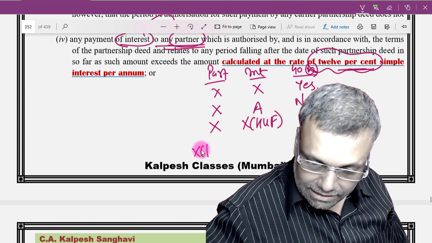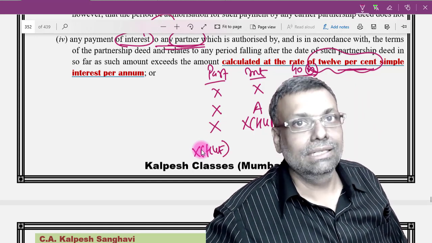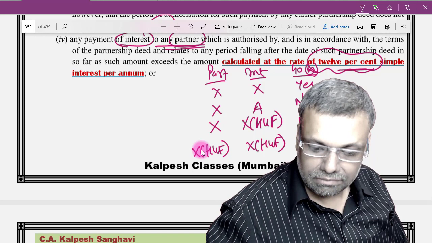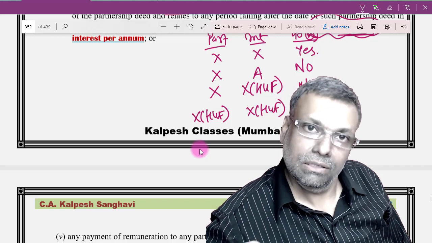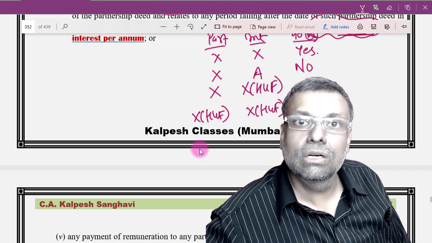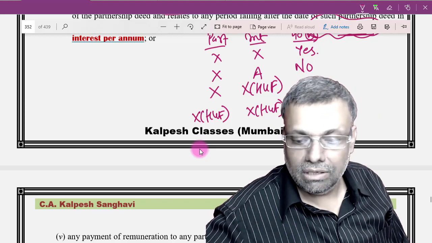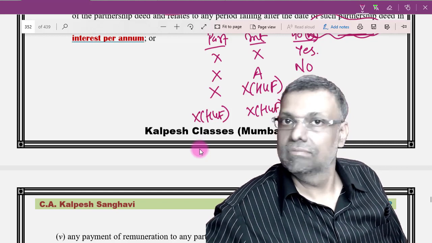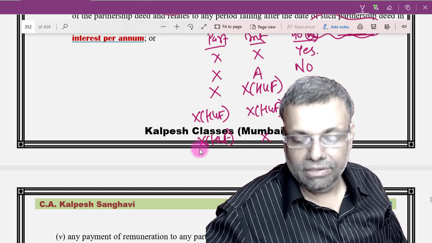But supposing the partner is X HUF, that means the registered partner is X and the beneficial partner is X HUF. Whenever I write partner, if the interest is also paid to the X HUF, because the capital investment is made by the HUF, the partner is also HUF. In that situation, the registered partner is Mr. X, but the beneficial partner is X HUF. This is how you have to keep on imagining. So in this particular case, section 40B provisions will be applicable.